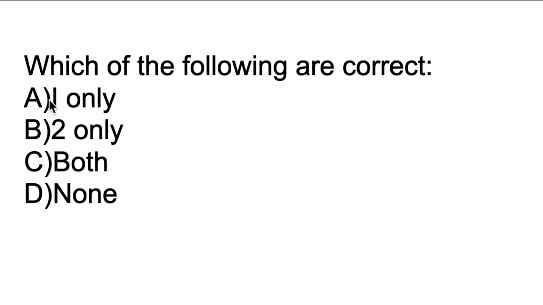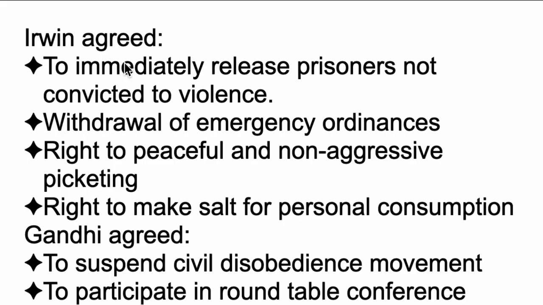We'll get into more details of this Gandhi Irwin pact. So in the Gandhi Irwin pact, Irwin agreed to immediately release prisoners who were not convicted of violence, and he agreed to withdraw the emergency ordinances which were in act at that time, and he also agreed to the right to peaceful and non-aggressive picketing.